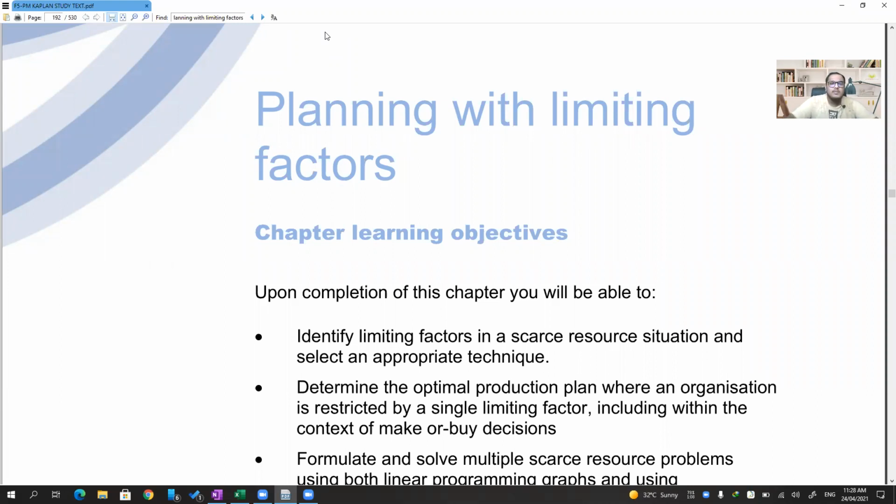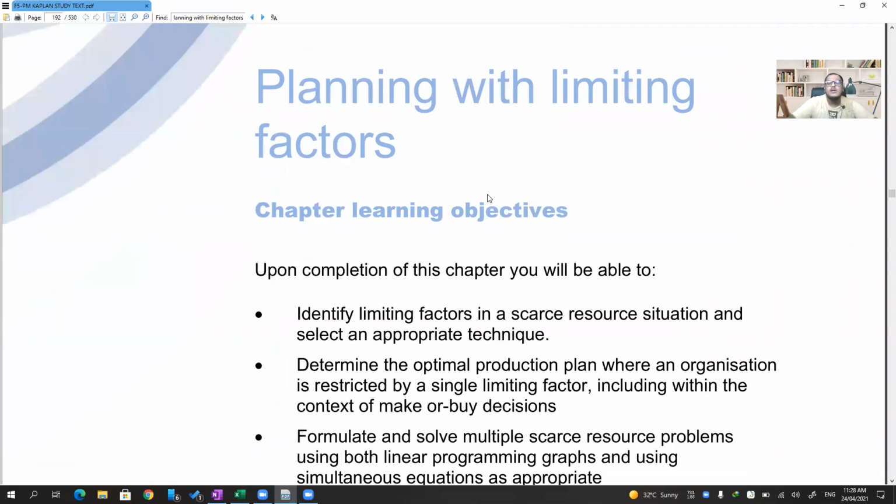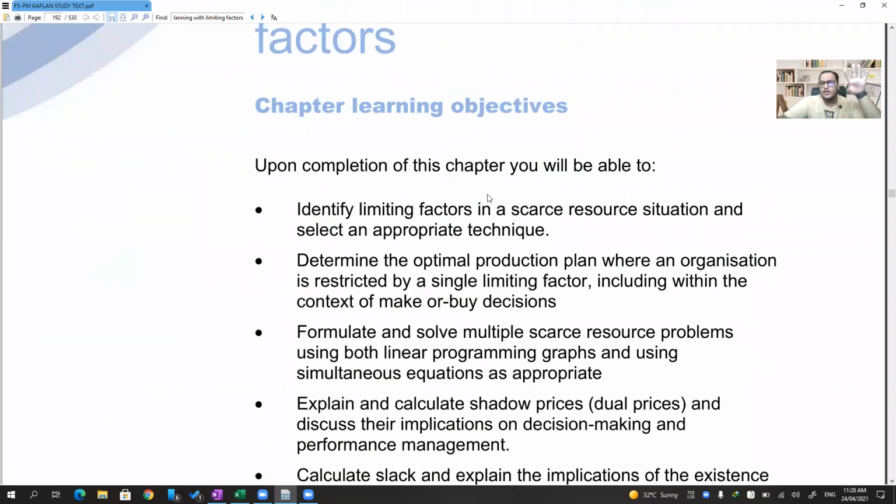Today we'll complete this. We have 30 minutes, we'll finish this chapter. In this chapter there are a total of 4 topics to be discussed. Topic 1 is how to maximize the contribution, how to maximize the profits when there are limited resources. The second one is how to maximize the profits when there are multiple limited resources, with linear programming and equation solving.